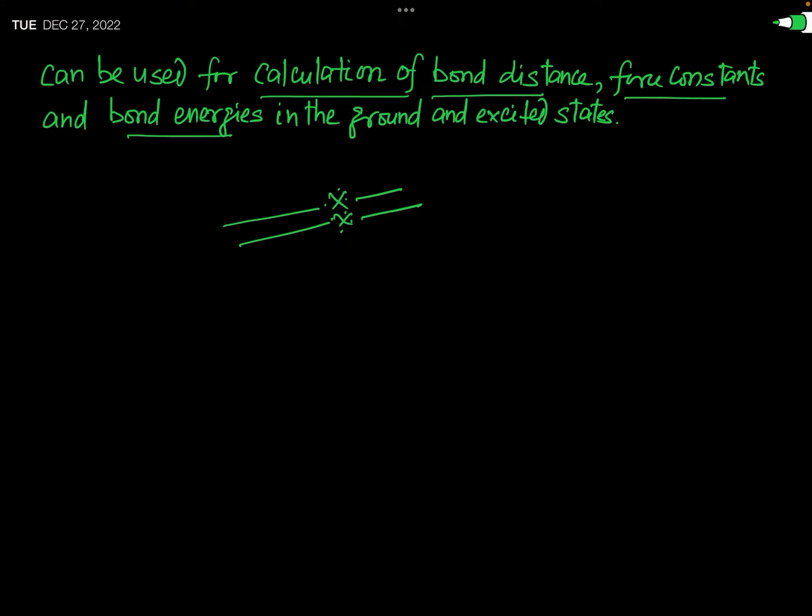So this was a very brief introduction regarding electronic spectra, and from the next video we will discuss these electronic spectra in great detail. The most important concept of this chapter will be the Franck-Condon principle, and that is very important for both university examinations and examinations like the civil services and state public service commission. So the Franck-Condon principle will be the most important concept of this chapter. Okay.